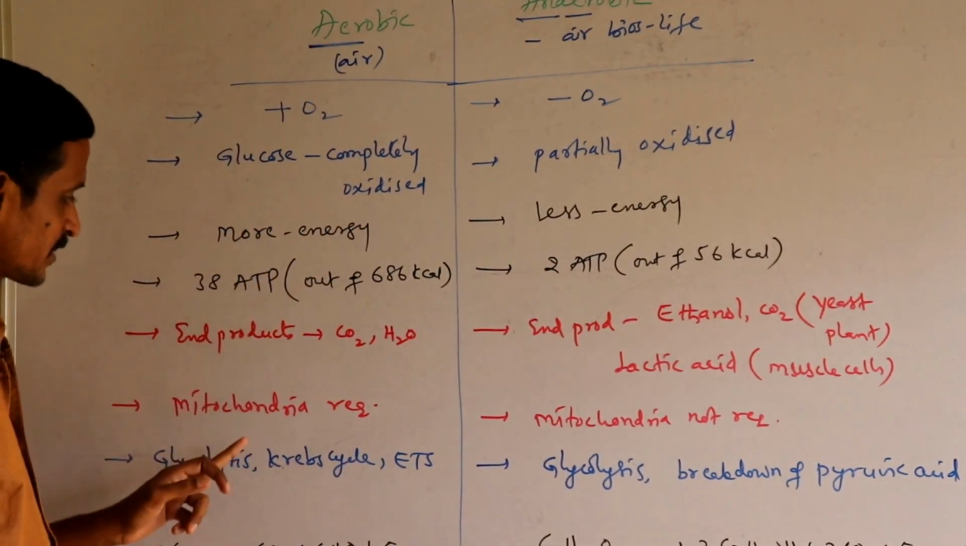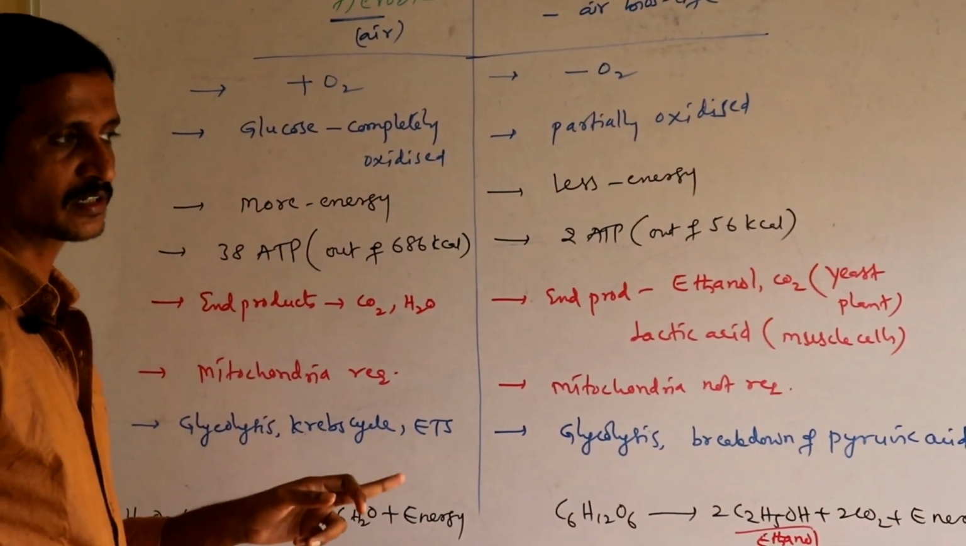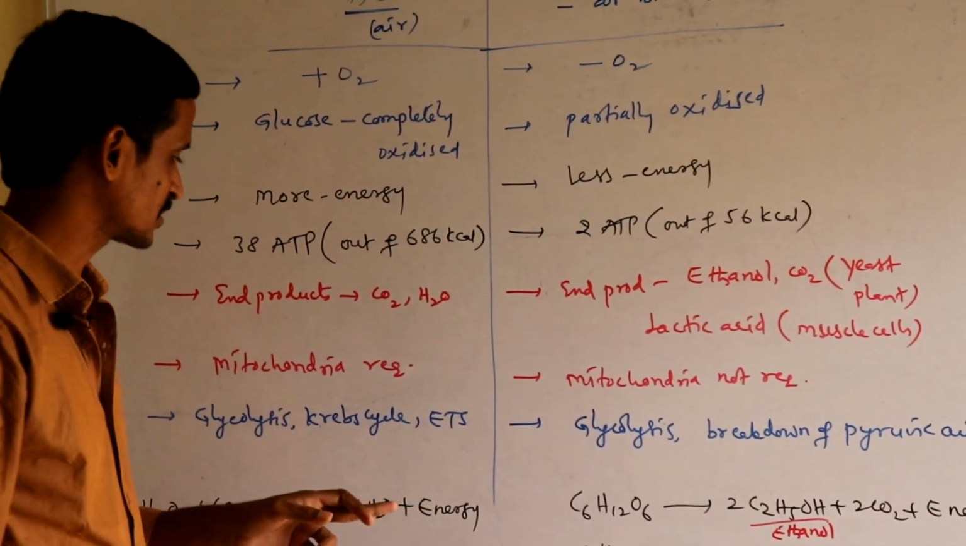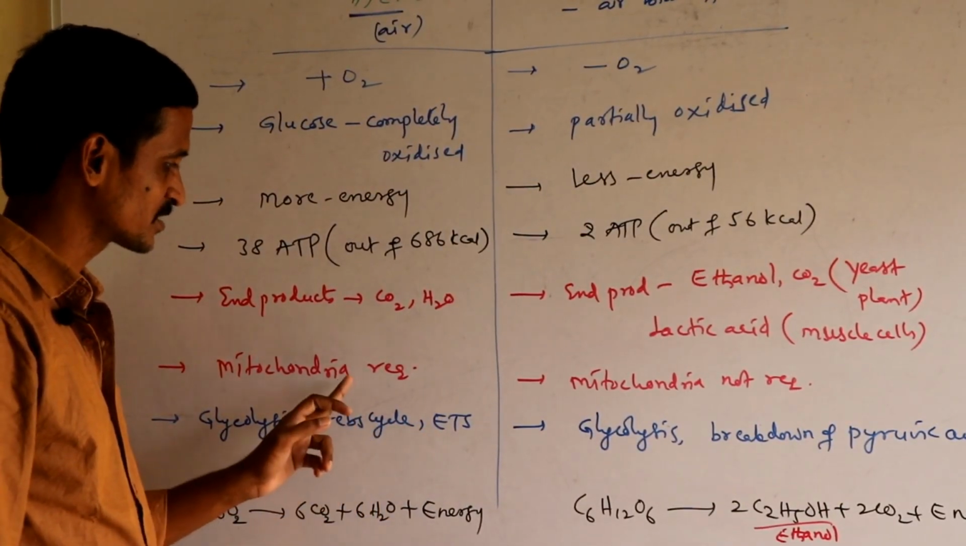Then for aerobic respiration, mitochondria is compulsorily required. Mitochondria is commonly considered as the powerhouse of the cell, where the important oxidation of glucose steps is seen.